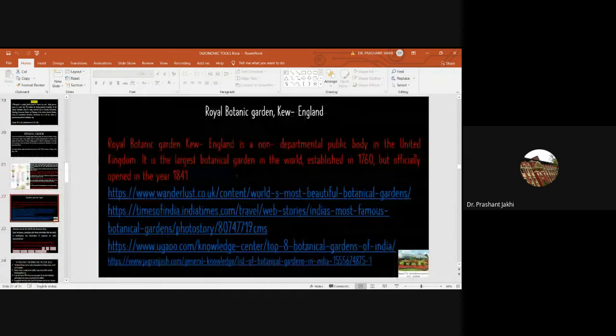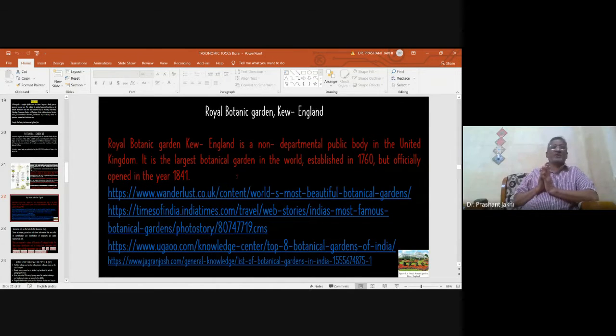Now the different botanical gardens of the world. The Royal Botanical Garden, Kew, England, is very famous. It is a non-departmental public body in the United Kingdom. It is the largest botanical garden in the world, established in 1760 but officially opened in 1841. And nowadays, it is one of the largest gardens of the world.